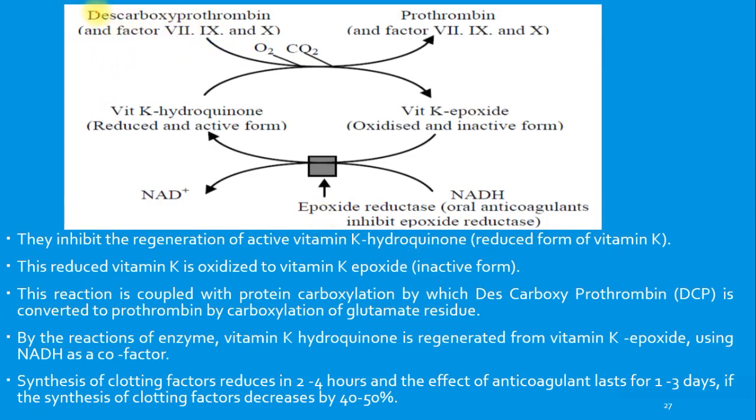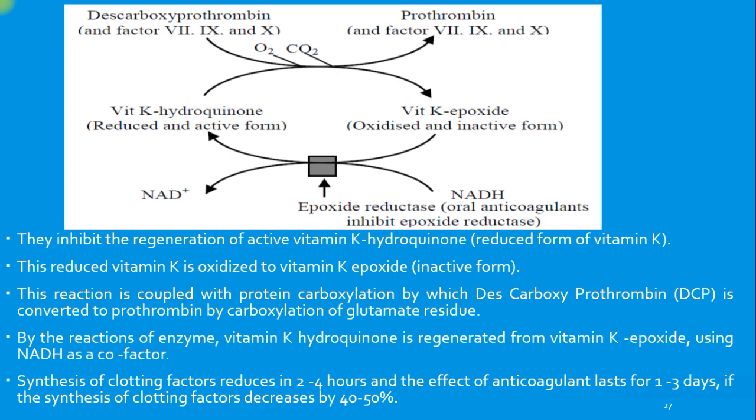You can see this is decarboxyprothrombin, and also the factors 7, 9 and 10. When this carboxylation happens, we get the activated factors, the factors which actually promote coagulation, and it is done in the presence of vitamin K hydroquinone, its reduced form, which is converted to its oxidized form.